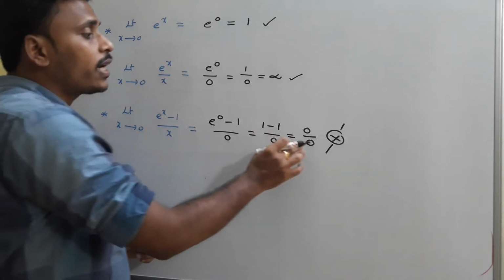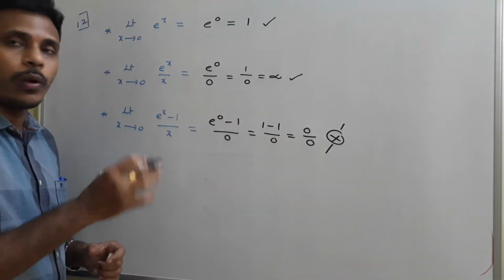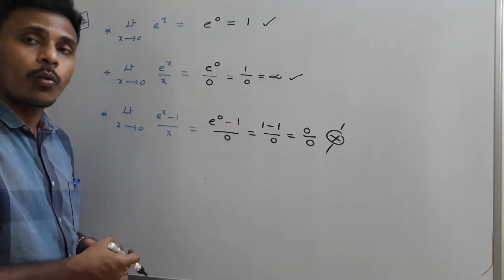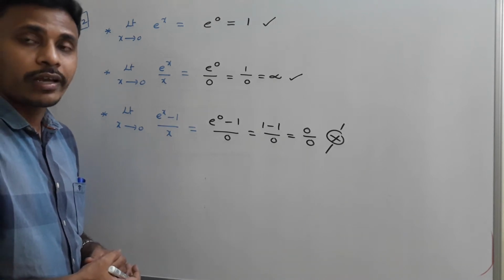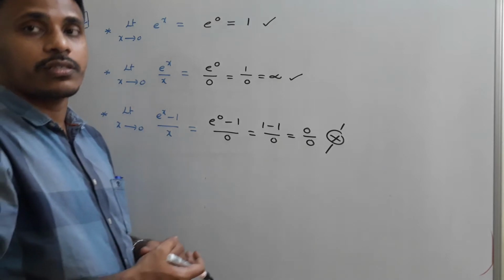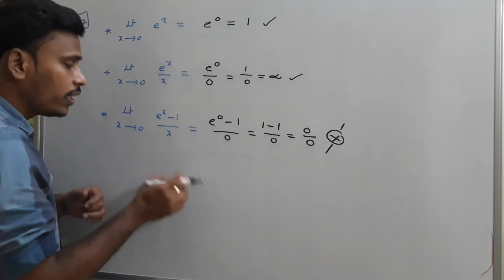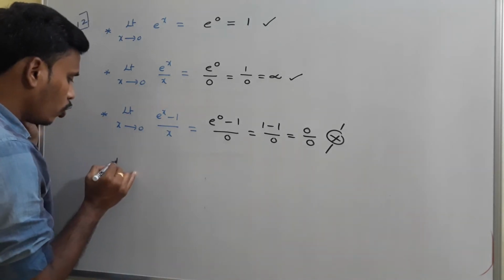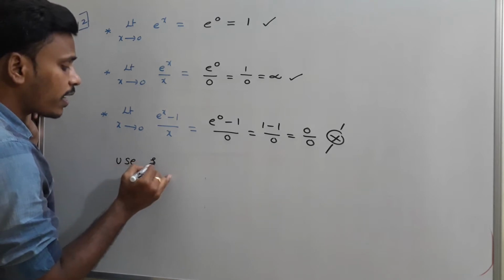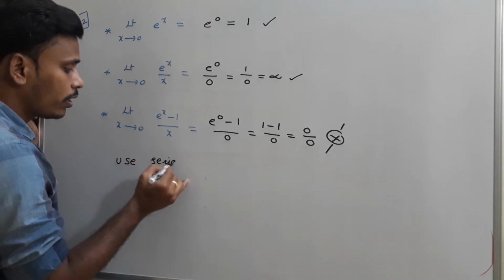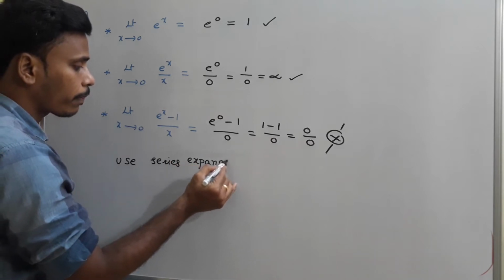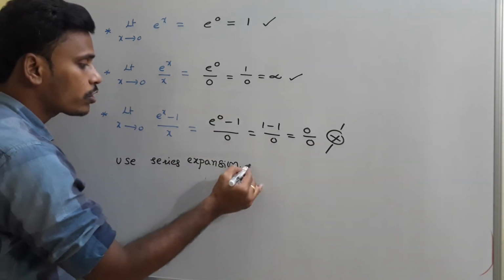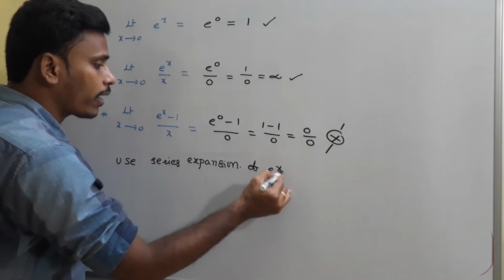Since we are getting indeterminate, in the sense, we are thinking in a wrong way. So to correct it, to avoid it, we need to use any one of the logical tools like algebraic forms, calculus discussions, or geometrical ideas, anything. Here, to avoid this, use series expansion. Okay. So here we need to use the series expansion of e power x.